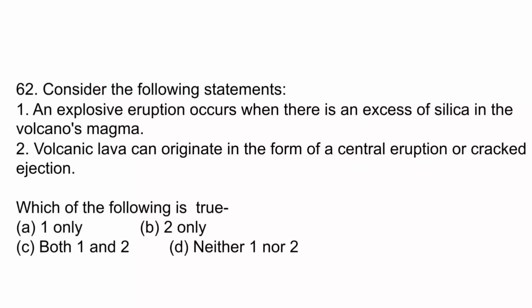An explosive eruption occurs when there is excess of silica in the volcano's magma. The second statement is volcanic lava can originate in the form of a central eruption or cracked ejection. So here, which of the statements are true? Here C is the correct answer.